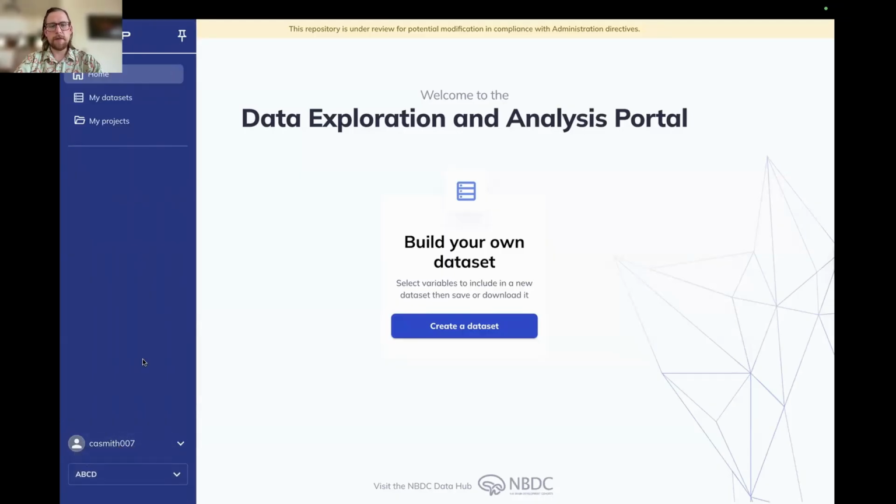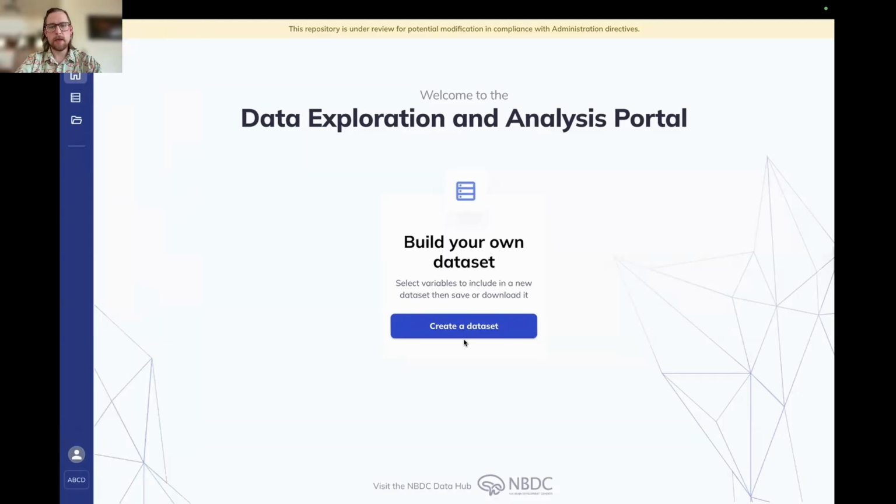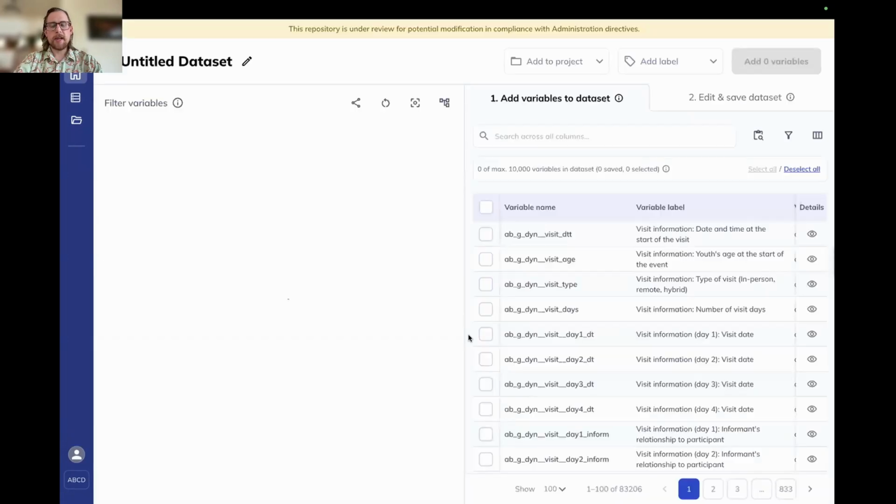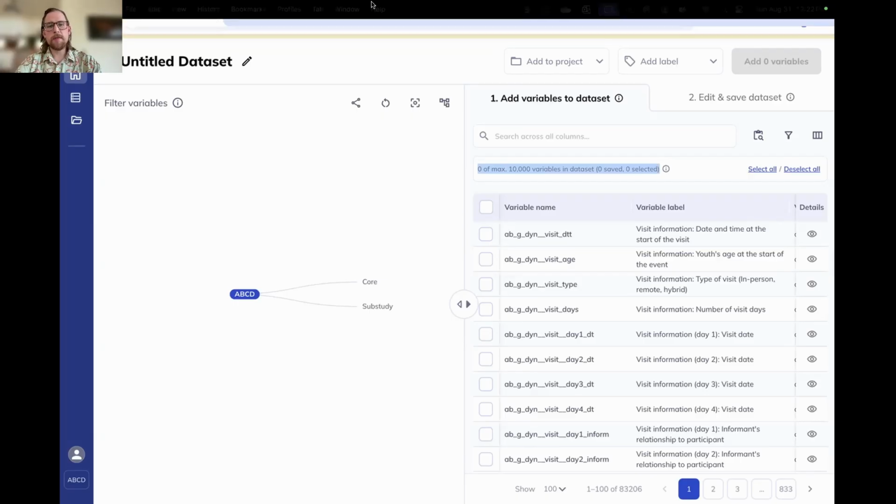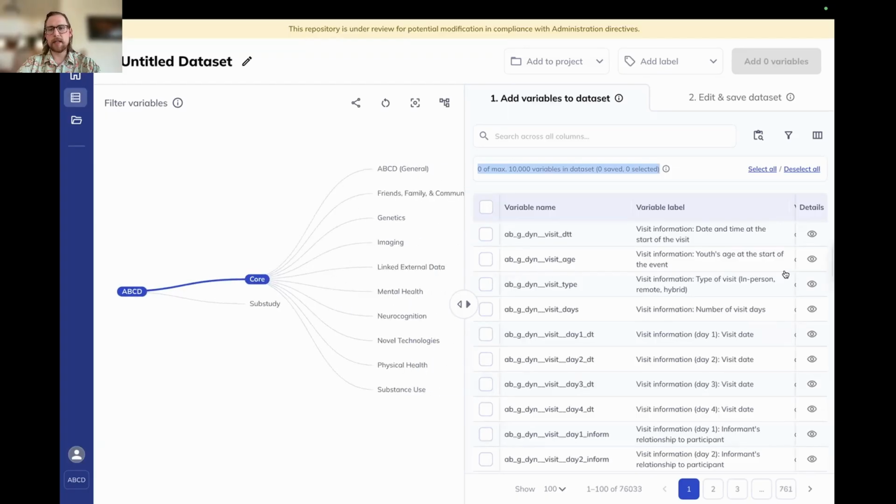We're now going to go over the features that you can do with a data use certification beyond exploring the data sets for the study. So let's go back to create a data set. From here, we're just going to focus on creating a custom data set, and then we'll go over pre-assembled data sets in a second. Custom data sets have a limit of 10,000 variables. The pre-assembled data sets contain anything up to all of the 83,000 variables that exist within the tabulated resource. So if you're needing more than 10,000 variables, I would suggest looking at our information about pre-assembled data sets. All of the features that I've been over previously work in the exact same way: filtering down, clicking into the details view, modifying the data dictionary, things like that.